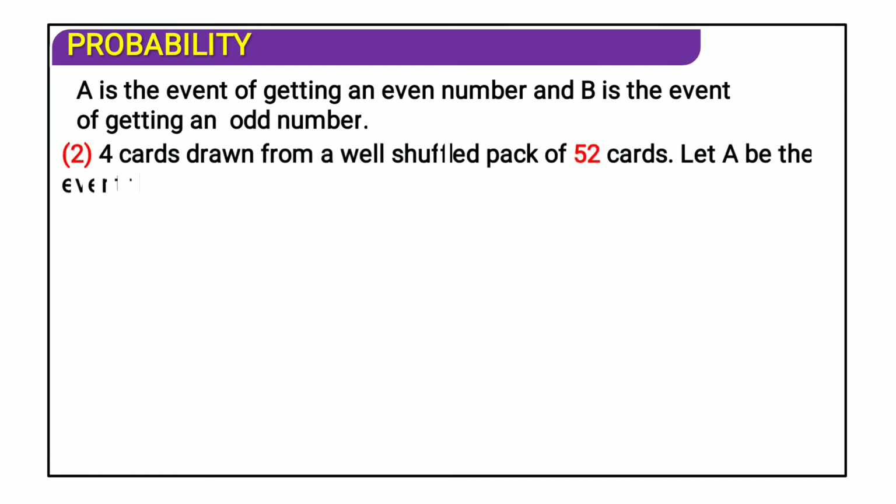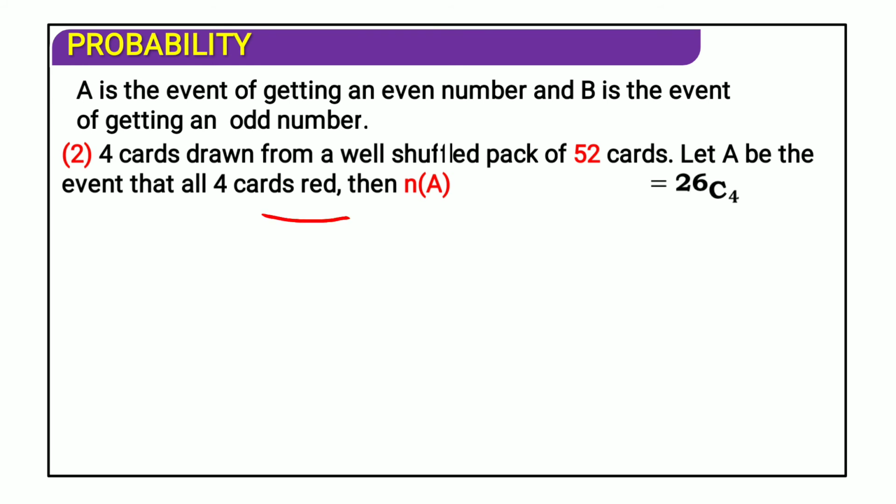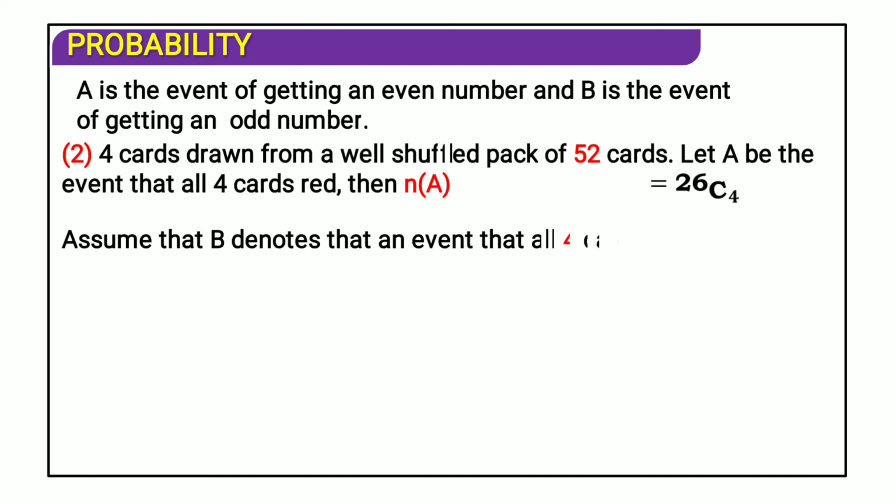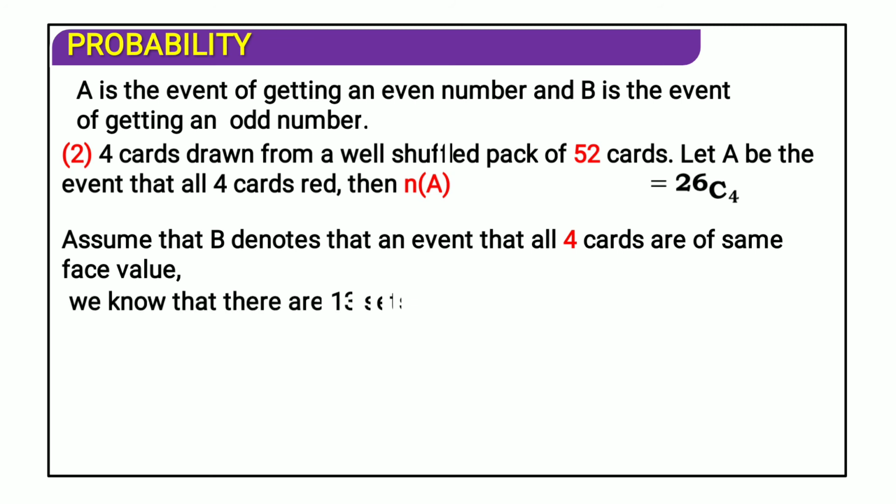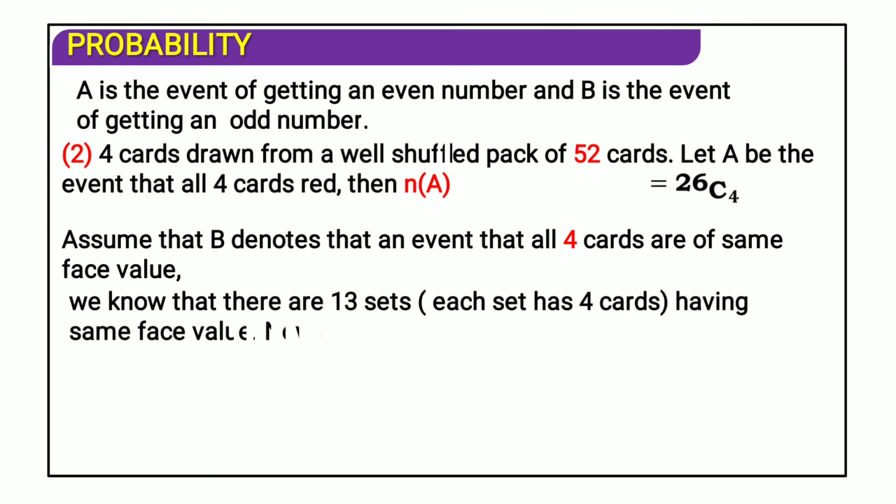4 cards are drawn from a well shuffled deck. Let A be the event that all 4 cards are red, then n of A is what? We are discussing all about red cards. We have 26 red cards, so it is 26C4. We'll use simple combination. Assume B denotes the event of 4 cards of the same face value. We know that there are 13 sets, and each set has 4 cards having the same face value.